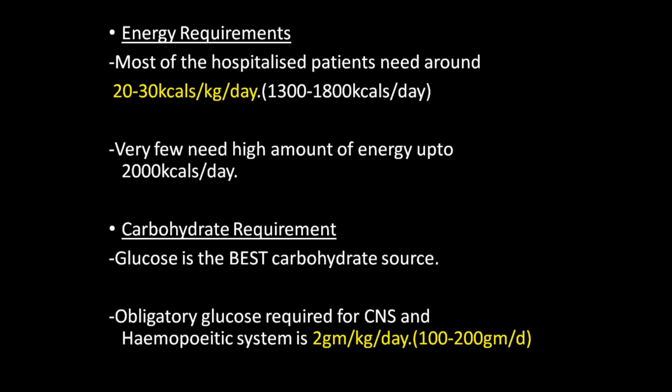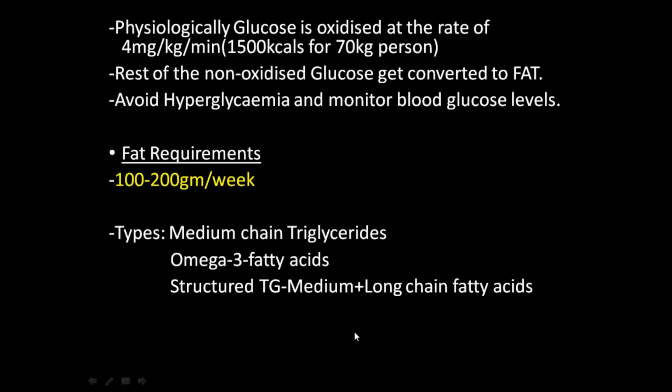So daily, for my central nervous system to work, and for the RBCs and WBCs, the glucose requirement is 2 gram per kg per day. This you should remember. Carbohydrate energy is 20 to 30 kilocalories per kg per day. Apart from oral or exogenous glucose administration, there is also a physiological mechanism within the body producing glucose.